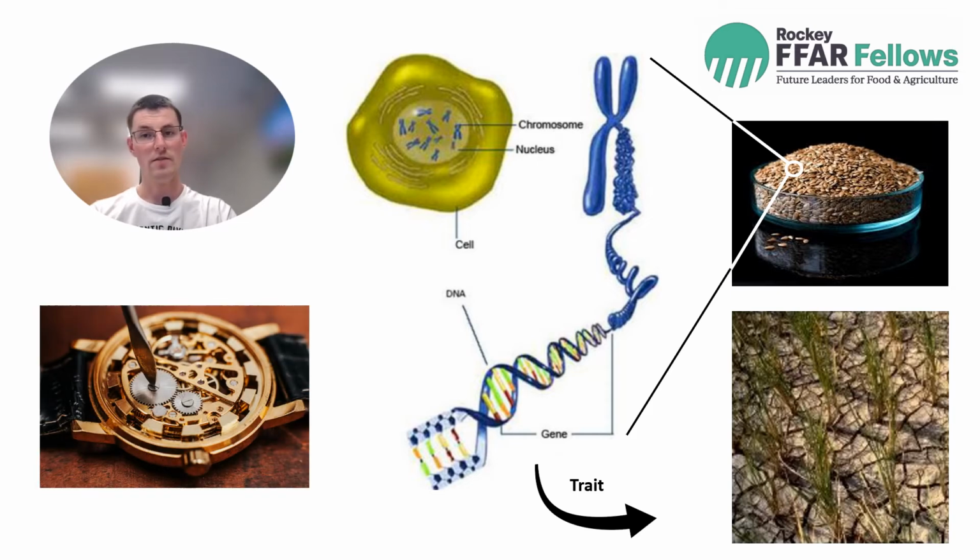A watchmaker, on the other hand, would have a different toolkit containing a small screwdriver to loosen and pick up a stuck screw without changing any other fragile components of the wristwatch. The CRISPR-Cas toolkit, the latest of genome editing technologies, is in many ways like a watchmaker's toolkit. Using the CRISPR toolkit, plant genes are modified in a targetable way with minimal damage to any other parts of the genome.